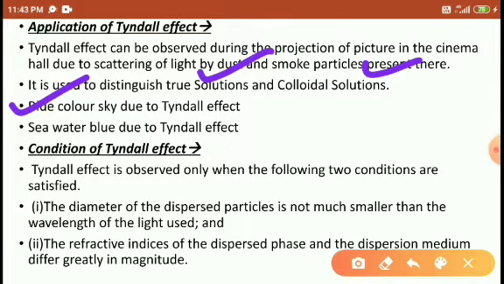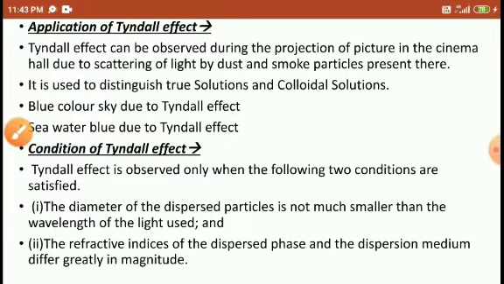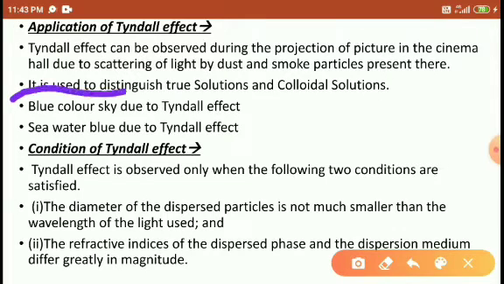So the Tyndall effect, with the help of the Tyndall effect, we know that the sky is blue in color. When the sun rays are there, the sun rays are scattered by the many dust, cloud and many gases. So that's why it looks blue, because of the Tyndall effect. And seawater is blue because of the Tyndall effect.